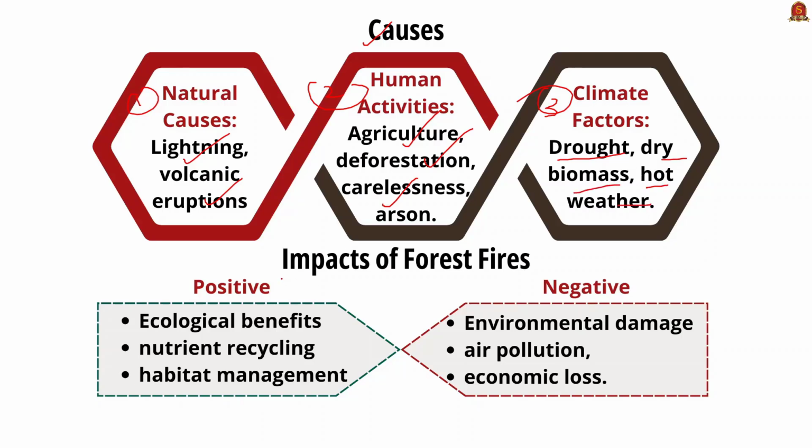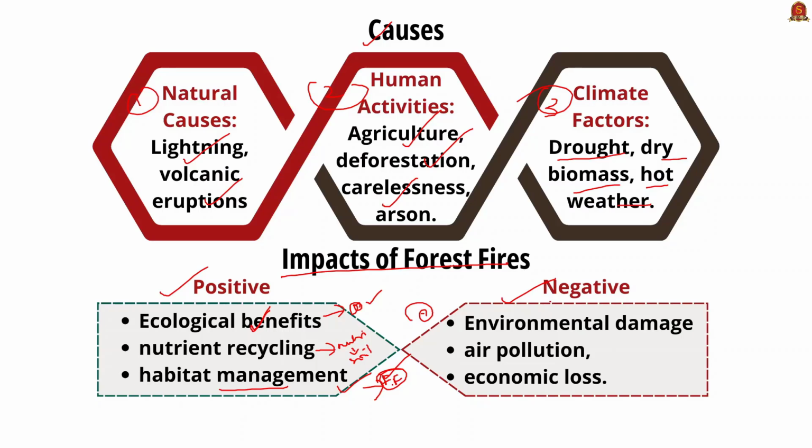Now let us see the impacts of forest fire. See, there are positive and negative impacts. The positive impacts include ecological benefits. That is, certain plants require the forest fire to germinate. Secondly, when forest fire happens, the nutrients are released and sent back to the soil itself. So this helps in nutrient recycling. Thirdly, it helps in habitat management, especially certain plants are adapted to the forest fires. So to maintain the habitat of these wild species, forest fire is important.